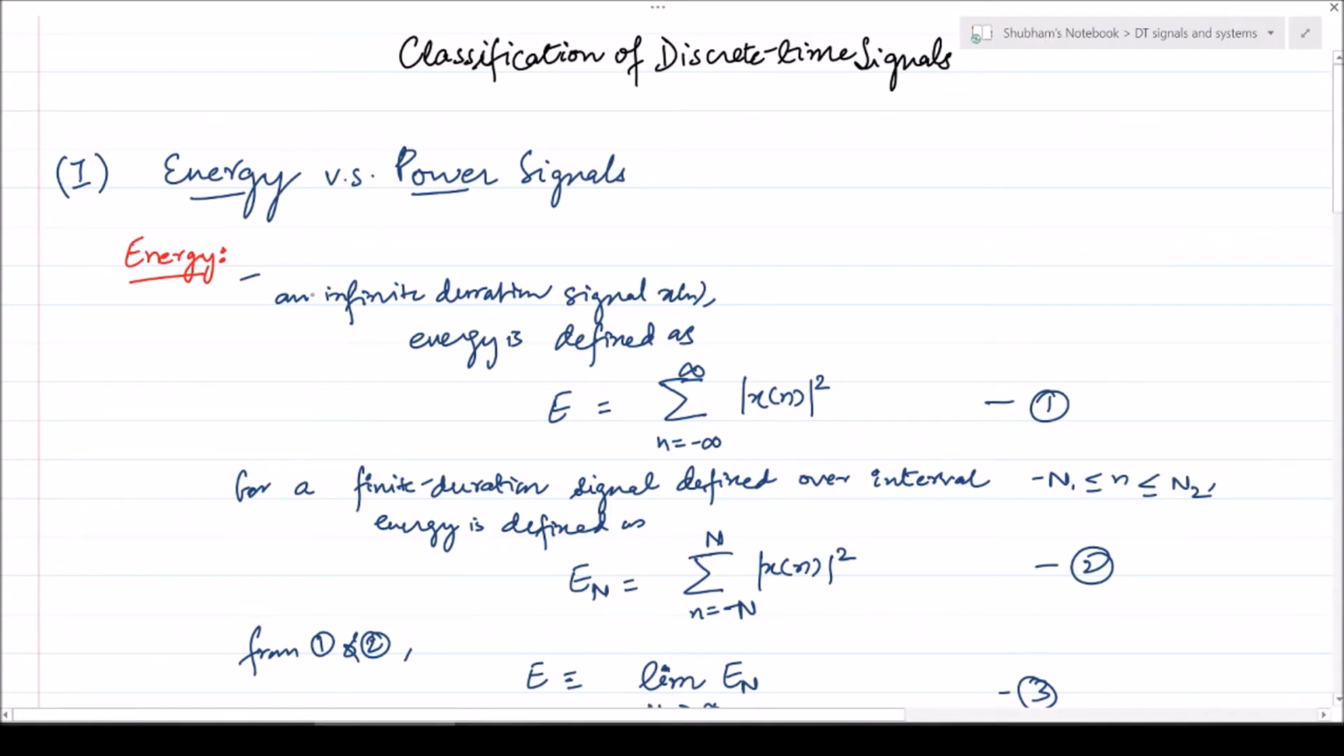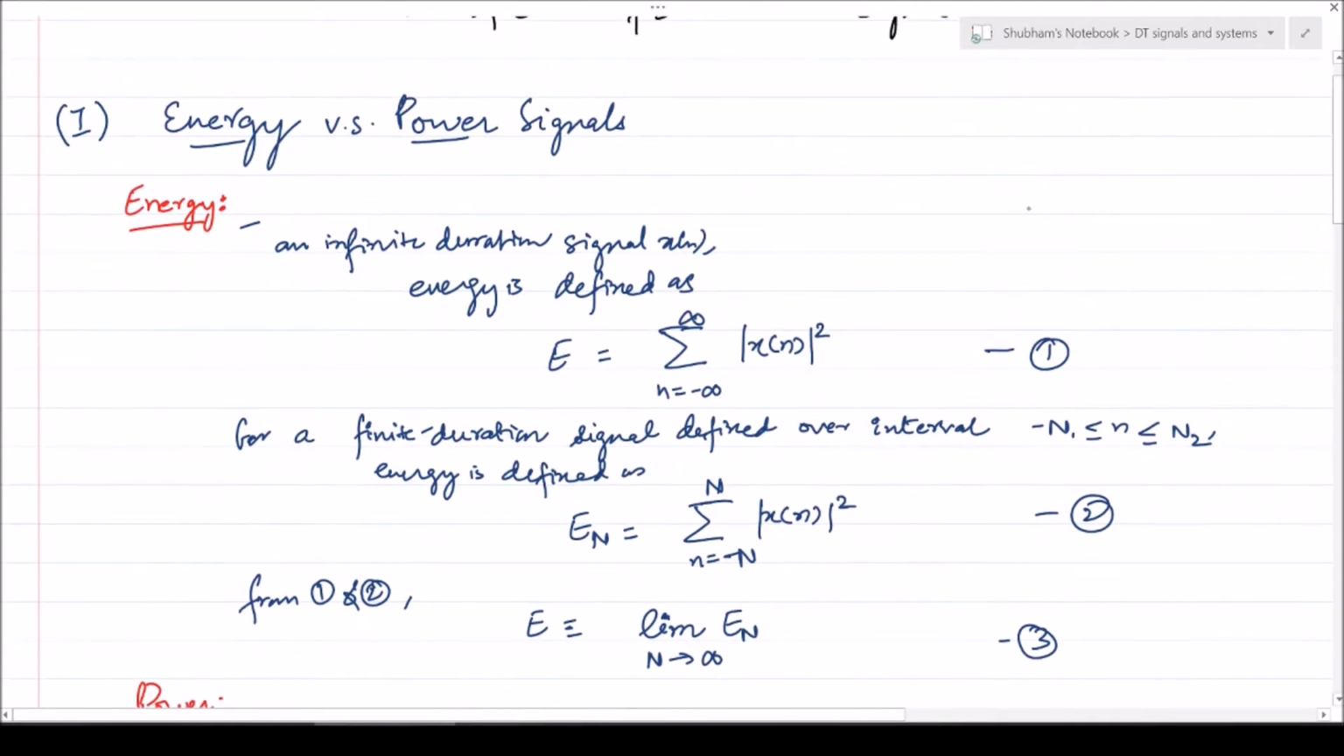For this we will first define the energy. Energy of an infinite duration signal x[n], that is a discrete time sequence, is defined as E is equal to the summation from n is equal to minus infinity to infinity of |x[n]|^2, the absolute square summed over all the values of the signal. For a finite duration signal defined over the interval from minus N1 to N2, the signal will look like this. Let's plot a very general signal.